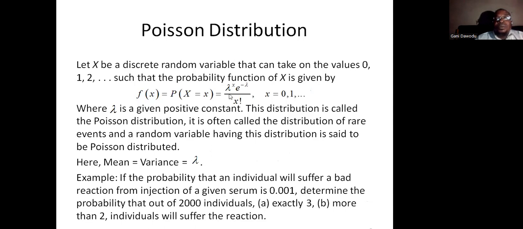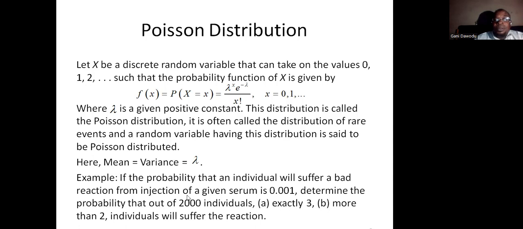Poisson distribution. This is the PMF of the Poisson distribution. It is unique in the sense that its mean and variance are equal to each other, equal to lambda, its parameter.